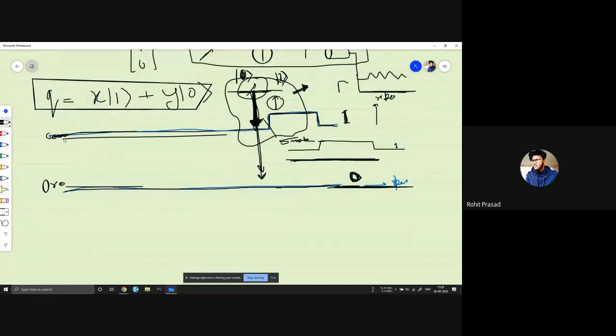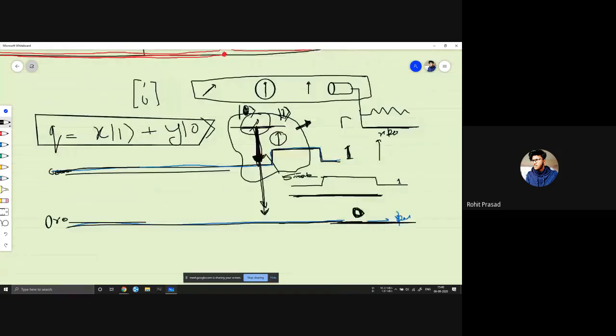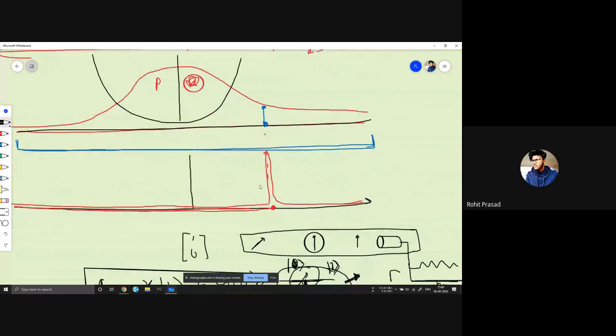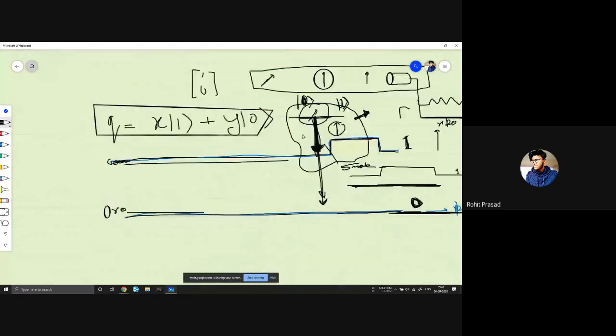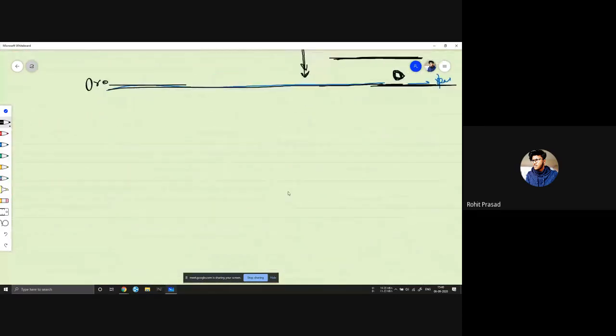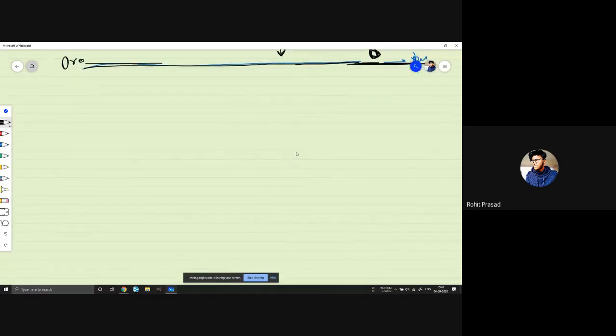It's just a preview of how measurement works and why the state collapses. For now, just remember that when you measure a qubit, it collapses to either a 0 state or a 1 state.